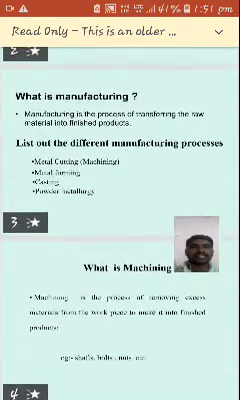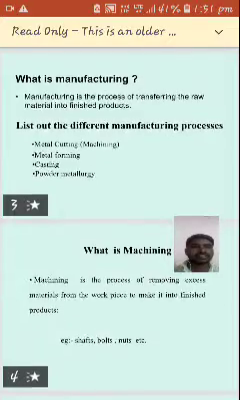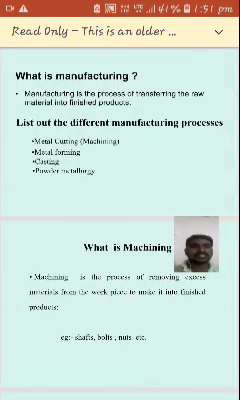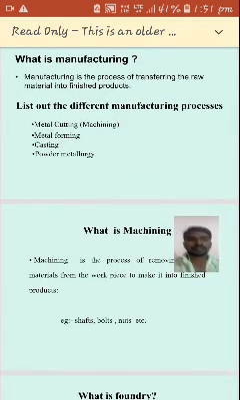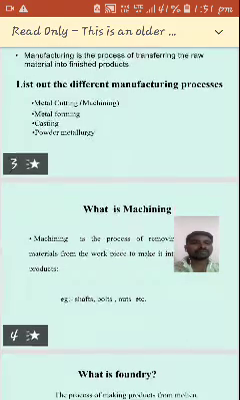See here, actually what is manufacturing? Manufacturing is nothing but a process of transforming the raw material into finished product. So here we are going to transform from raw material stage to finished product. There are various manufacturing processes: metal cutting, metal forming, casting and powder metallurgy.